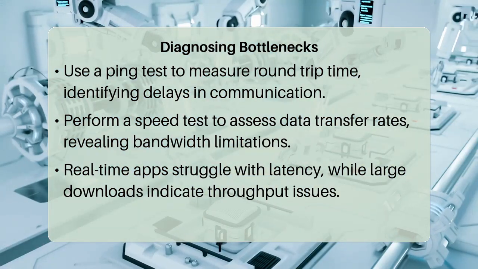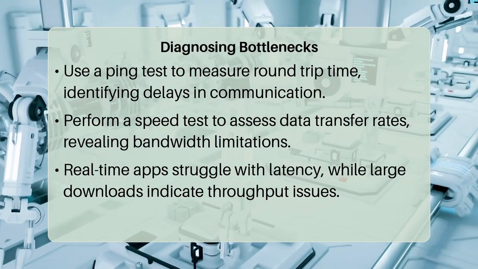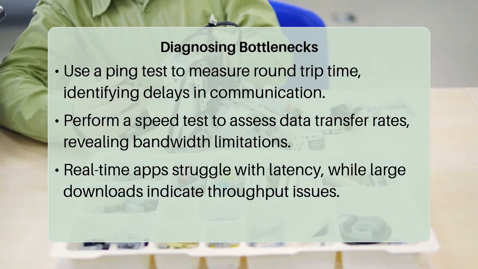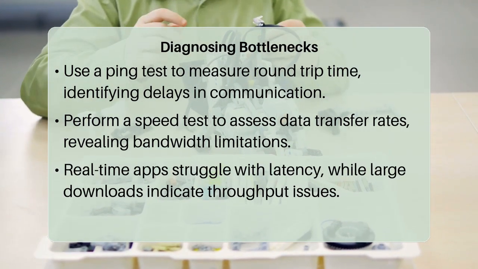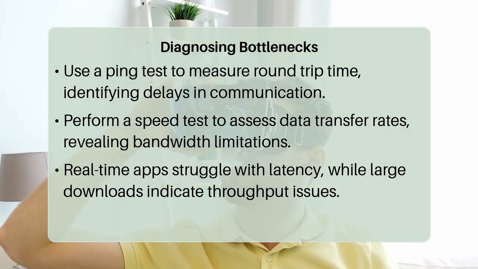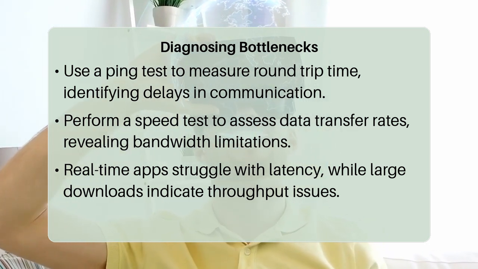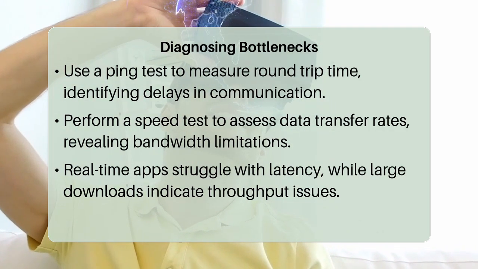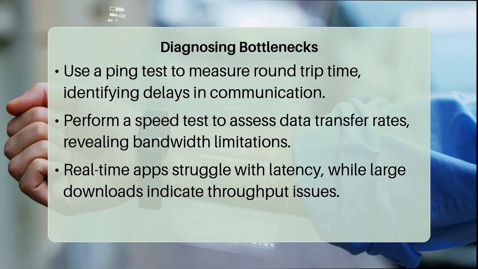To diagnose which bottleneck you are facing, you can perform some straightforward tests. For latency, a simple ping test to a remote server will show you the round-trip time. Consistently high ping values, especially when interacting with applications that require quick responses, like real-time gaming or voice over internet protocol calls, point towards a latency problem. For throughput, a speed test measures the actual data transfer rate between your location and a test server. If you are trying to download large files or stream high-definition video, and these operations are slow despite reasonable latency, then throughput is likely your bottleneck.